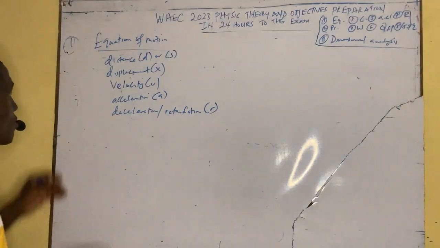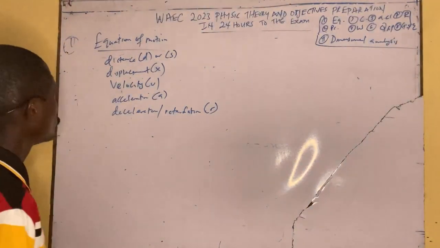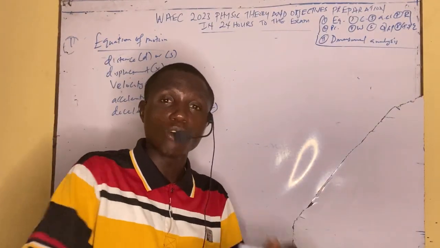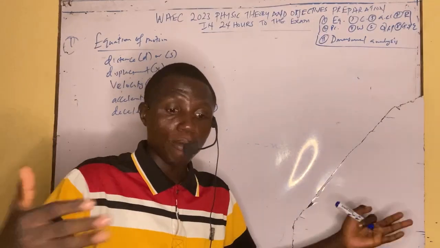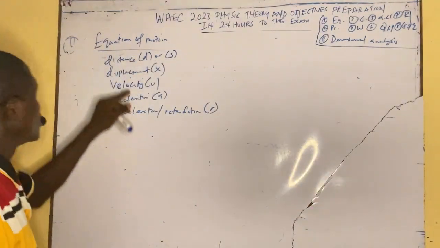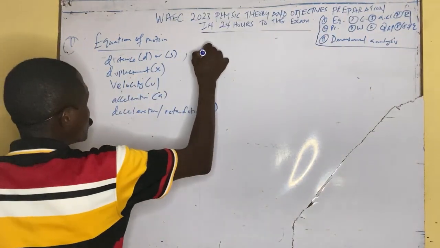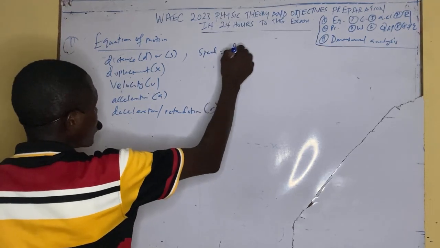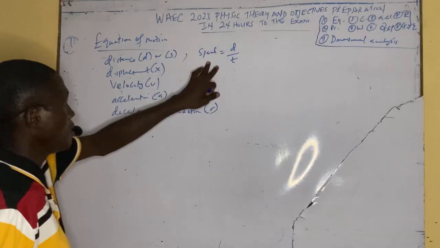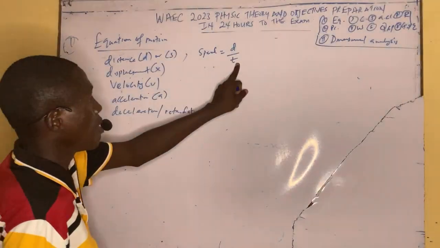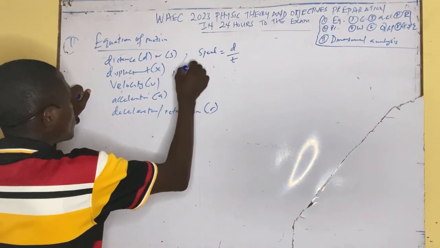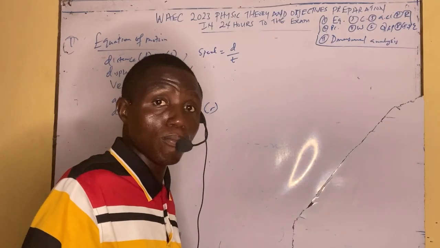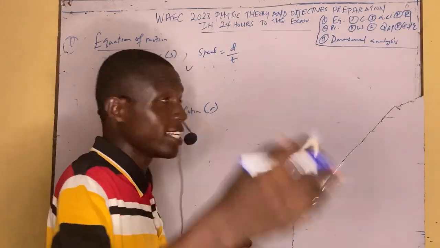Now, if you know this one very well, then you move on. How do you know this one? Distance is just the magnitude between two points. It's only telling you about the distance, the magnitude, the size between point A and point B, without direction. So distance has to relate with speed. Speed is distance over time. While displacement has to do with the magnitude of two points in a specific direction.